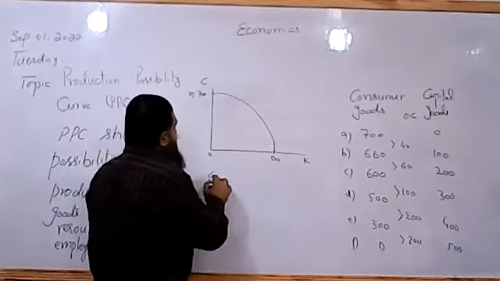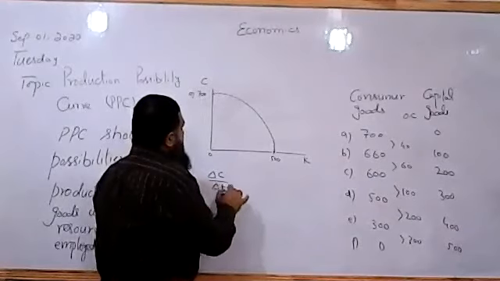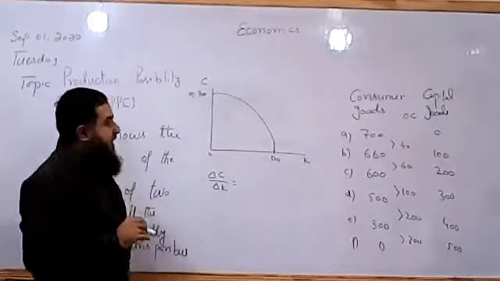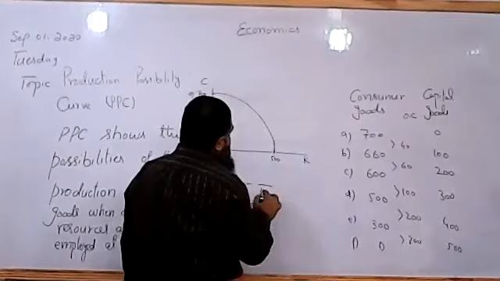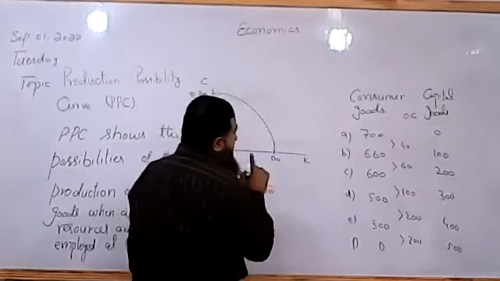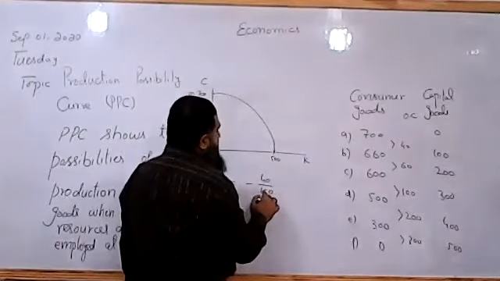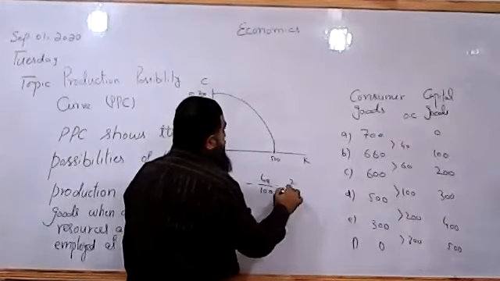Can I say change in consumer goods due to change in capital goods? So it is changing at every point. First it was having a minus sign, for the first 100 we have given up 40 units. So how many units of consumer goods are given up? 2 by 5.